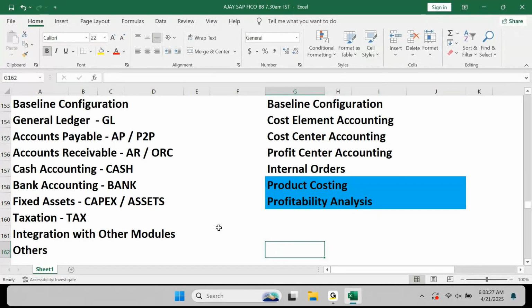To begin with your SAP FICO learning, to start your SAP FICO journey, the first fundamental point which you need to understand is basic fundamentals of accounting. When we're talking about